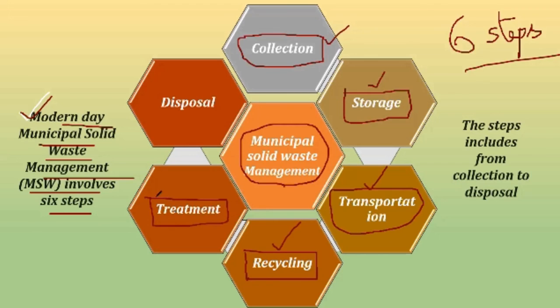So different types of treatment techniques are used by the municipality, and finally the treated waste will go to disposal. Okay, now this last step is very, very important, and this disposal itself is done by some techniques, right? Now what are those techniques? There are basically 4 techniques by which the waste is disposed of, right?